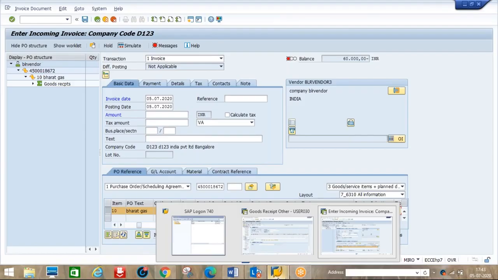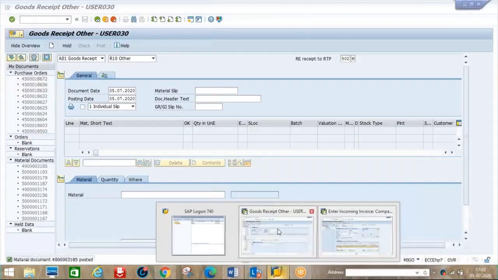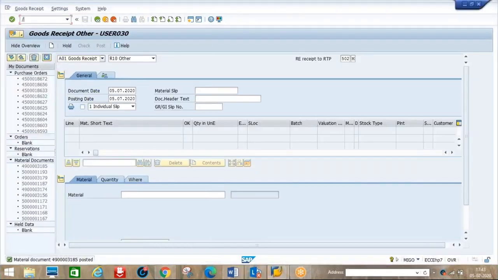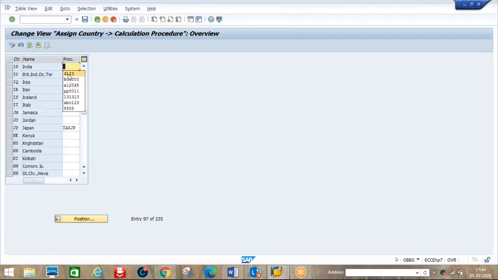Okay, now we'll change this tax code, whatever we created. Go to OBBG. Again, go to position, enter country India. Somebody has created these here. So these are ours only, D123, R50, so R A123. Okay, let's say on D123 I will take save.